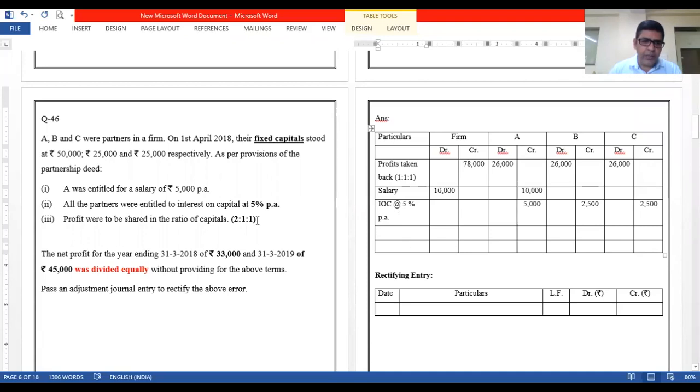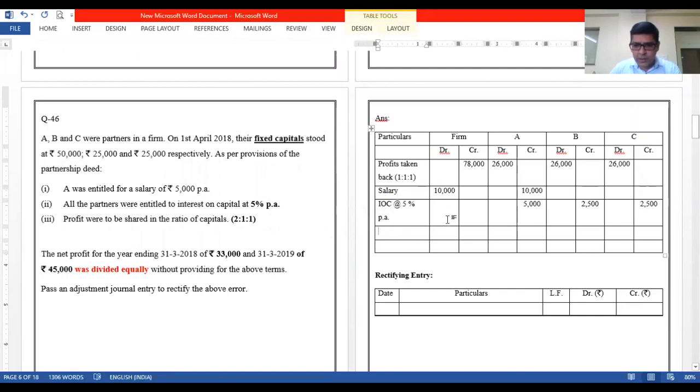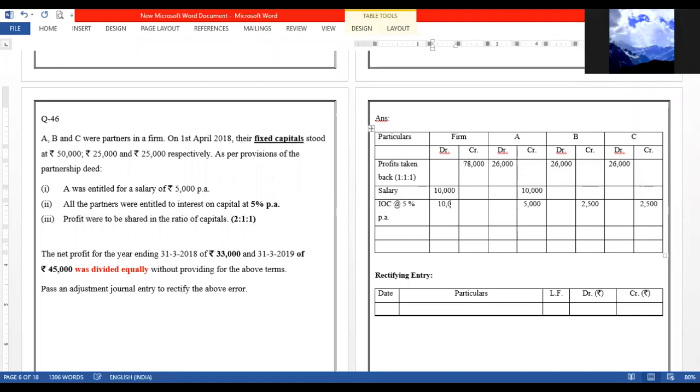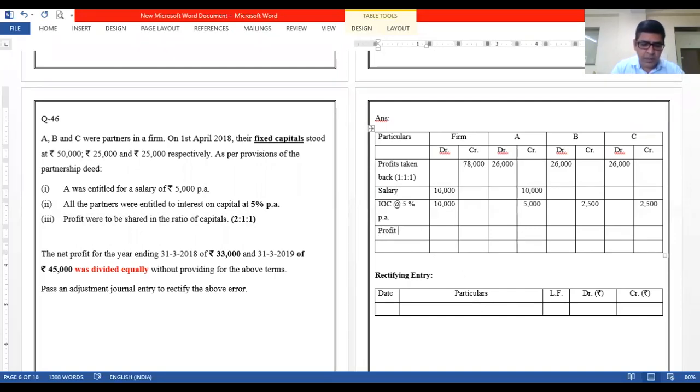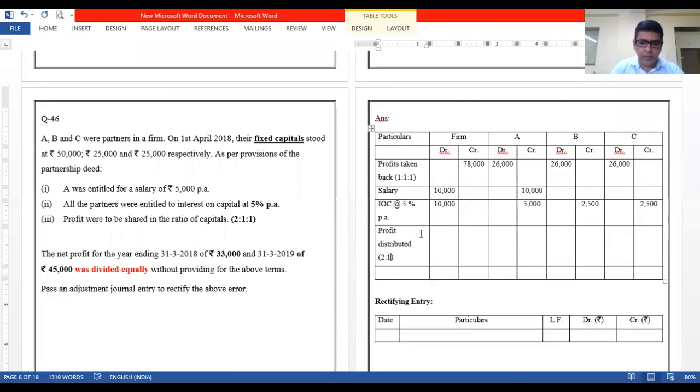Now, after interest on capital, profits were to be shared in the ratio of their capitals, and the capital ratio will be seen as 2:1:1. Okay, so let us get the difference, and I shall write the total of interest on capital. This is 5 plus 2.5 plus 2.5. It is 10,000. Okay. Now we need to distribute the profits amongst the partners. Profits distributed, right, in the ratio of 2:1:1.